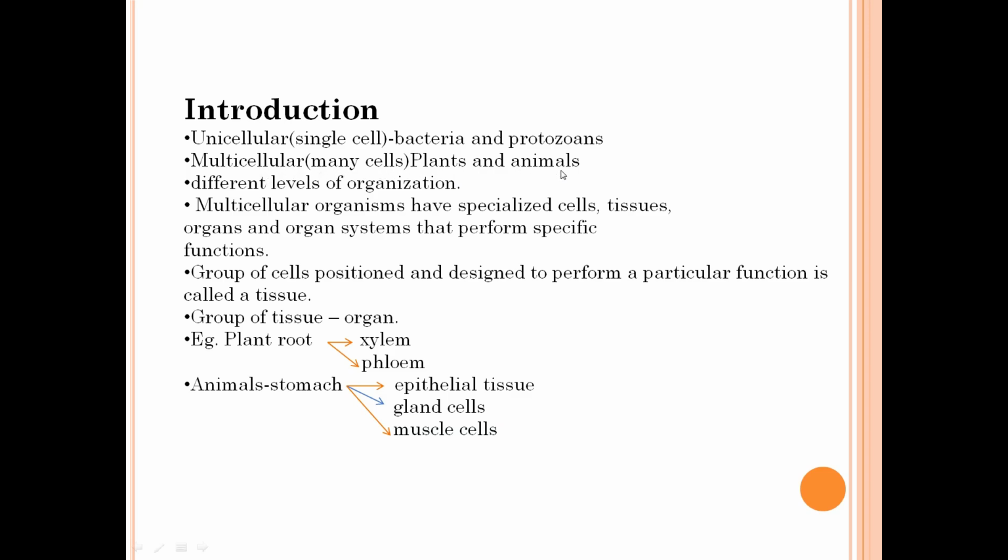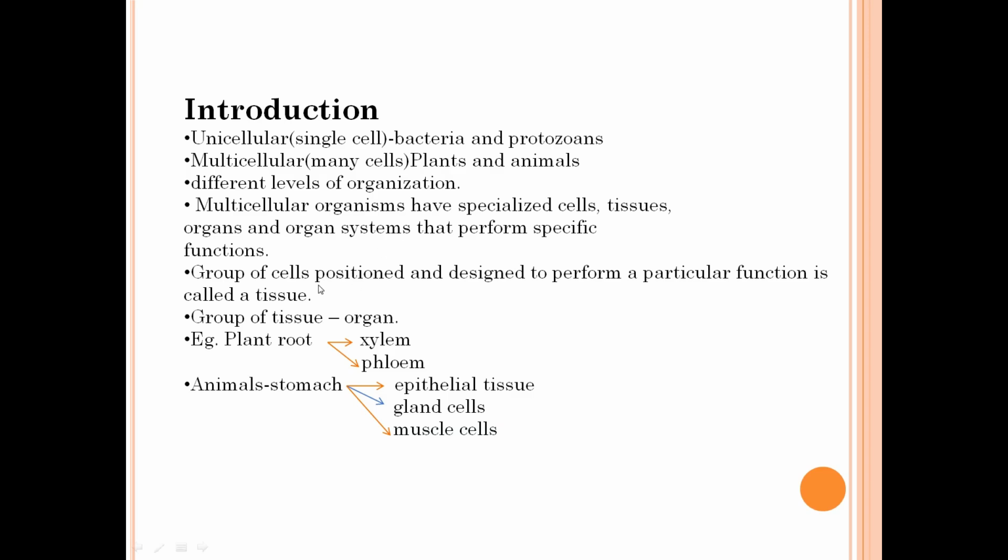And in these plants and animals, the bodies of the organisms are organized at different levels. We can see different levels of organization in the plant and the animal body. So accordingly they are again classified. Multicellular organisms have specialized cells, and these cells combine to form the tissues, and tissues combine to form the organs, and organs to the organ systems. So they will perform a specific function for the organism.